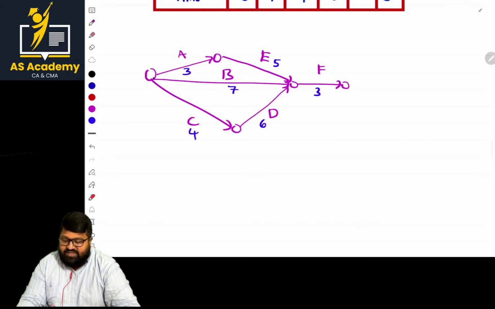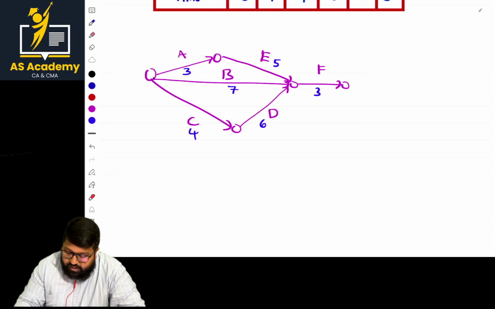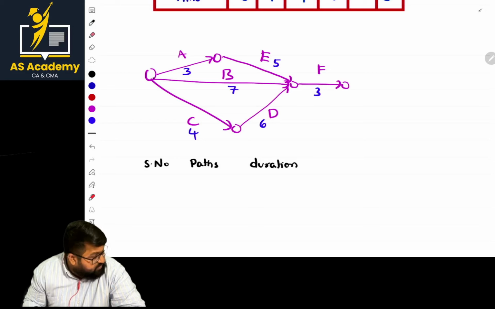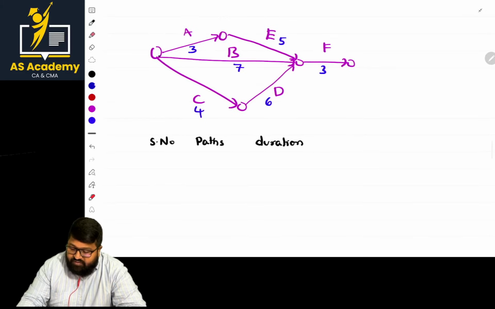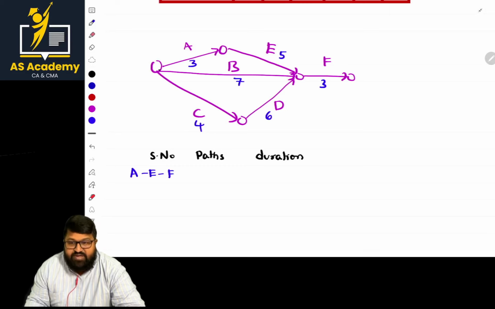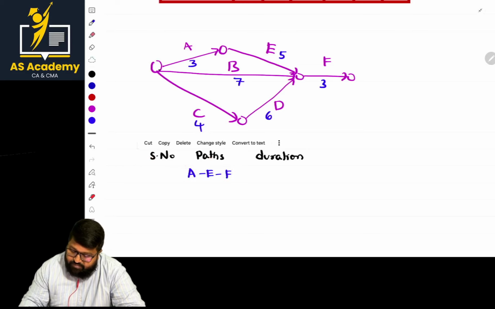Is the diagram clear? If it is clear, I'm going with the path part. So, serial number, paths, and duration. These are the 3 columns we need to maintain. So, for example, what is the first path? A to E, E to F. That is the first path. This is serial number 1.